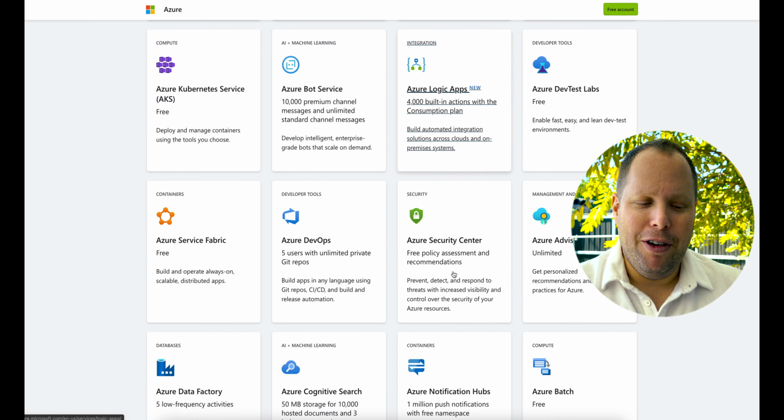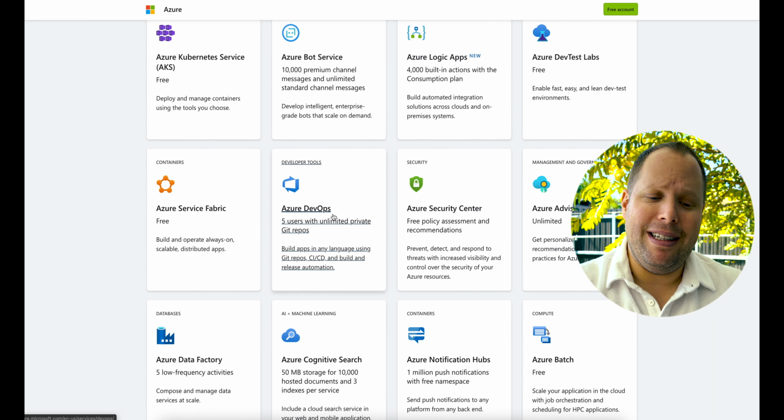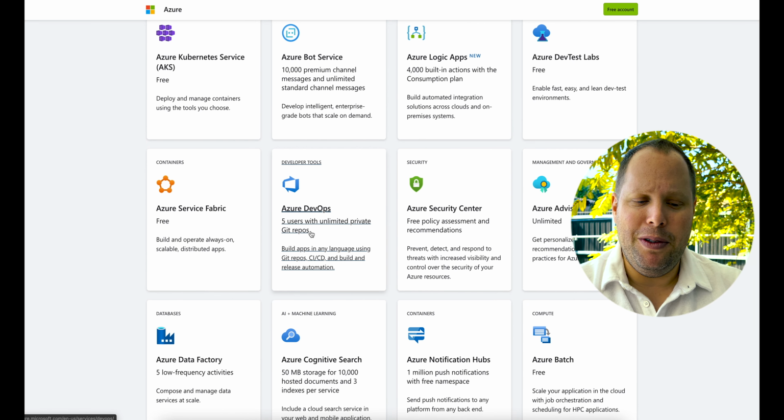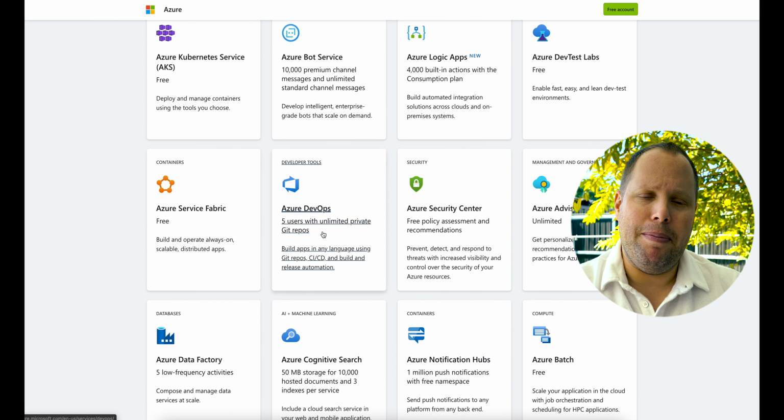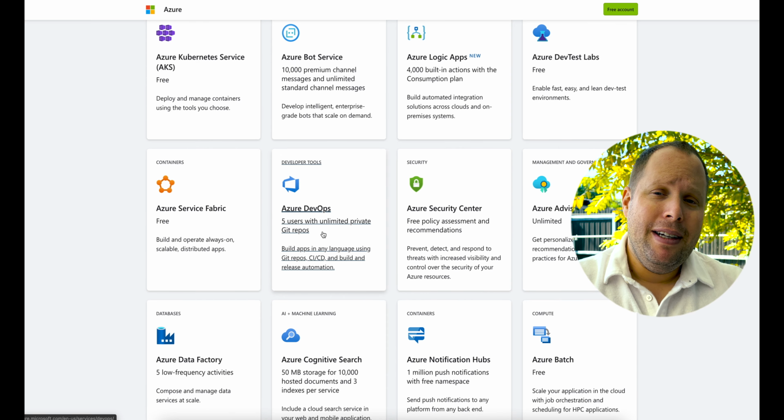And so if you're a small company, a service that I really like is, for example, Azure DevOps. You see here you have 5 users with unlimited private Git repos. You may be a small company and not really software developers. I use DevOps even for just project management. It's super easy to track and collaborate with a small team, who is doing what and what's the status for each of the tasks, and it's free right there.